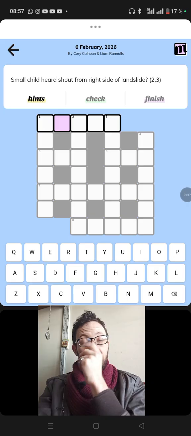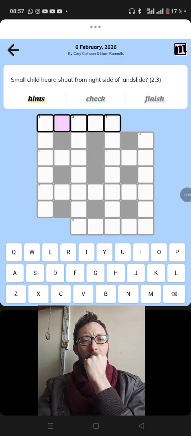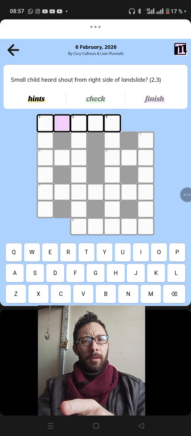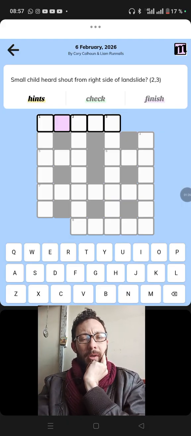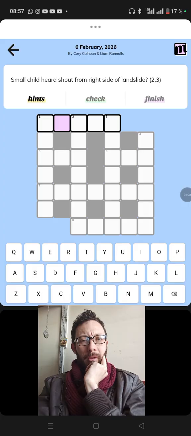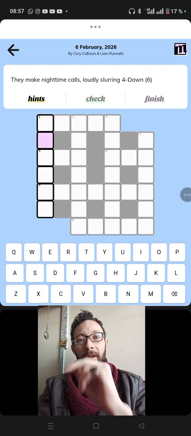Child heard. Small. Maybe the definition is small. I can think that there could be a 2-3 expression for small, like in beat. No. A small child. Let's try something else.